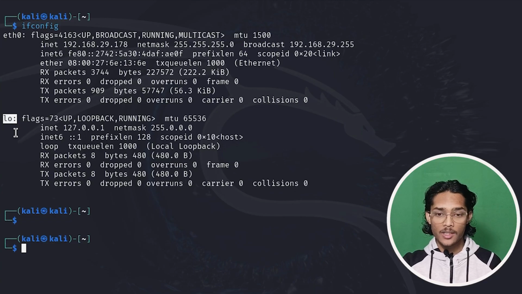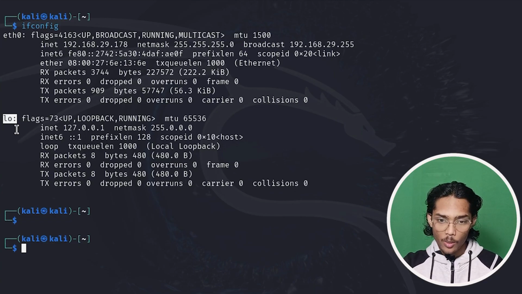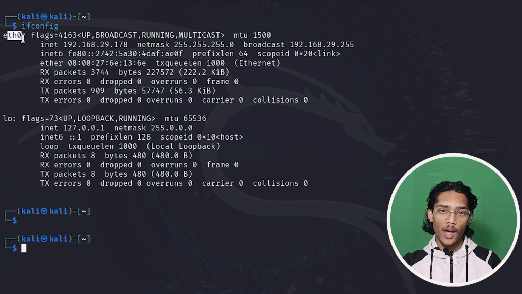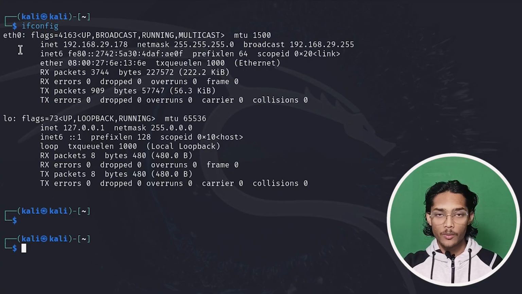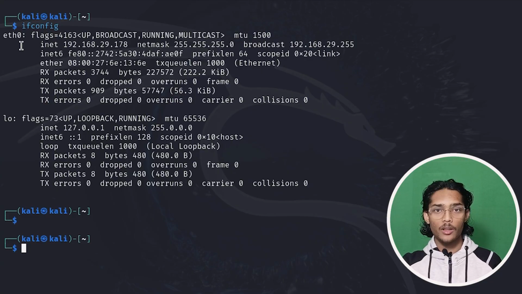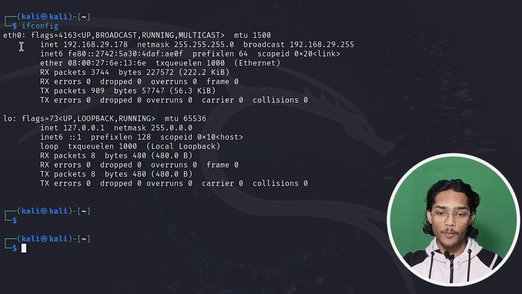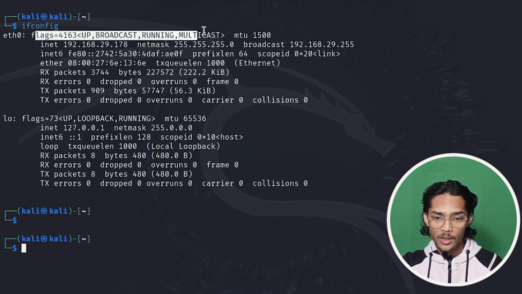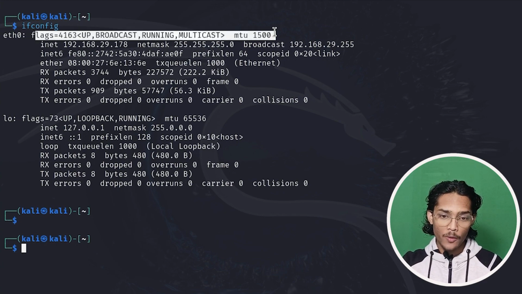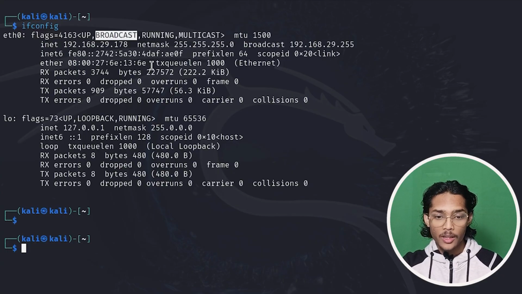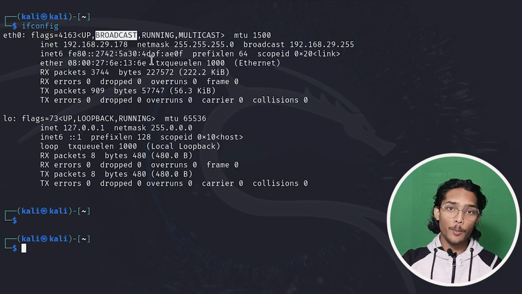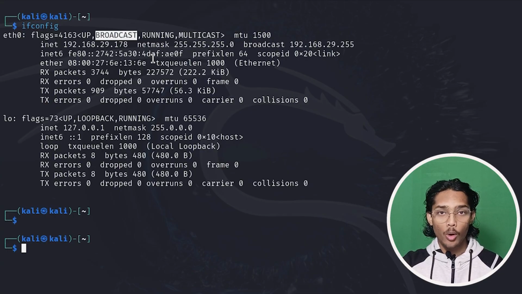Let's start with ETH0. This ETH0 is nothing but our Kali Linux machine's primary network connection. That means it is connected to a local network or internet. Let's go through some more stuff. We have flags here. Up means that our network interface is currently active. Broadcast means that the interface can send broadcast messages to all the devices present on the network.